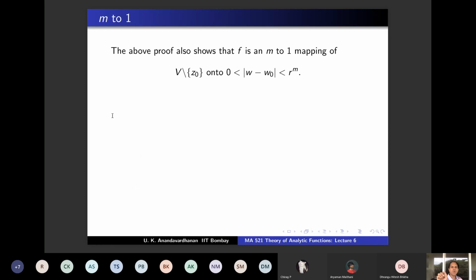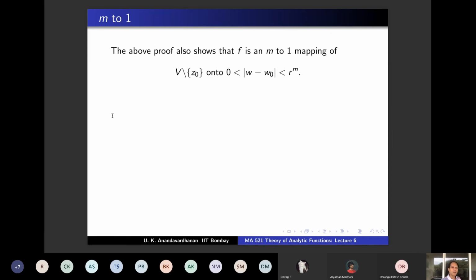Let's just extract one more observation. That's a nice observation. The proof also shows that f is an m to 1 mapping. Exactly m to 1 mapping. What is m to 1? It's not 1-1. It is m to 1. Meaning, given a point in the range, it has exactly m pre-images.